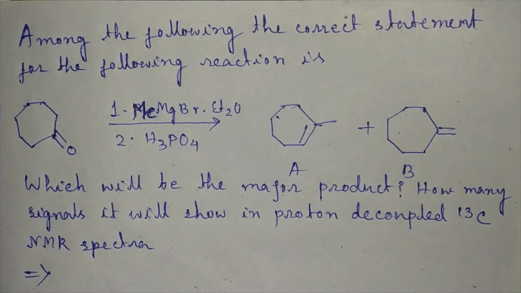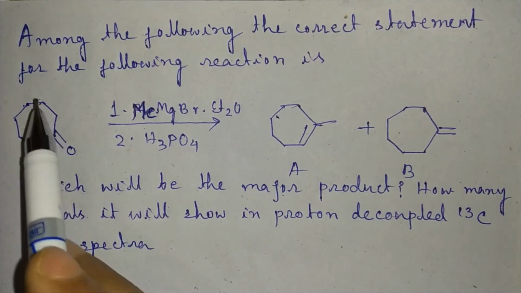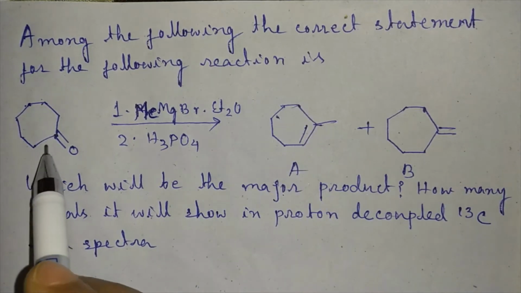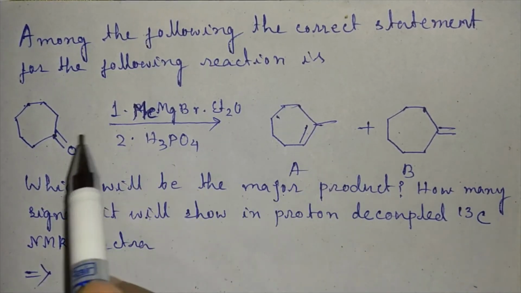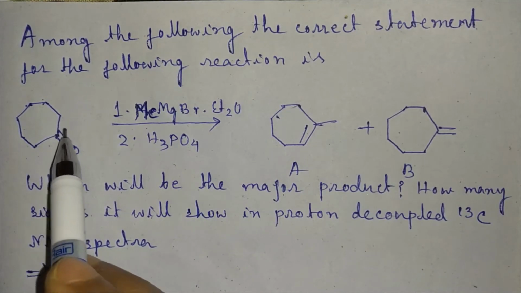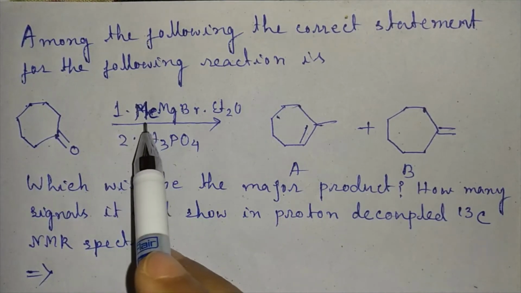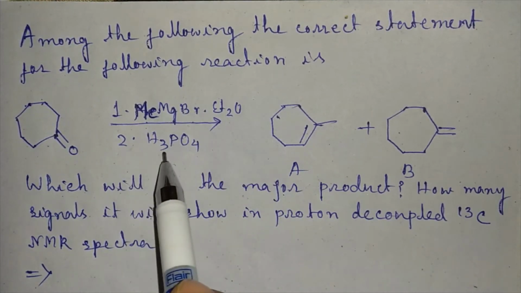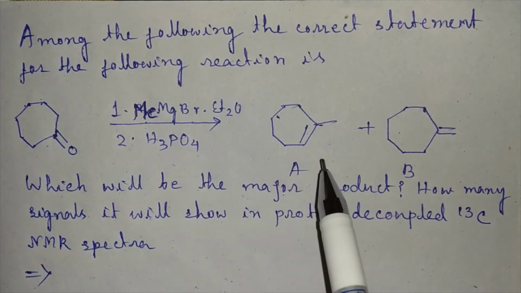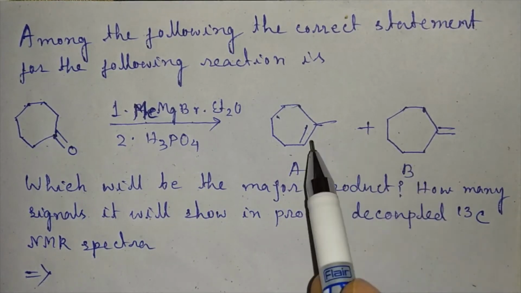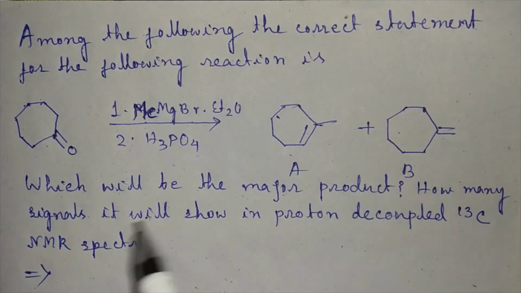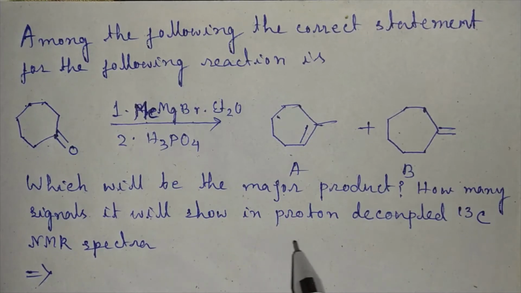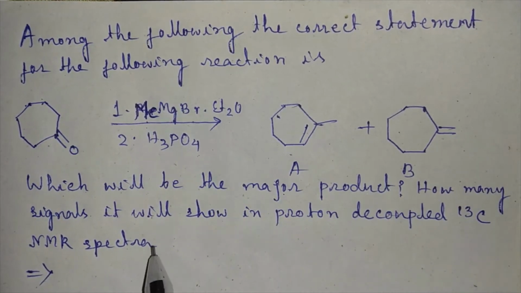Today I am here with another interesting question, that is, among the following, the correct statement for the following reaction is. This is the given reaction. Here there is a keto group which reacts with Grignard reagent methyl magnesium bromide, after that H3PO4, which gives two products A and B, that is alkene. So which will be the major product and how many signals it will show in proton decoupled 13C NMR spectra.